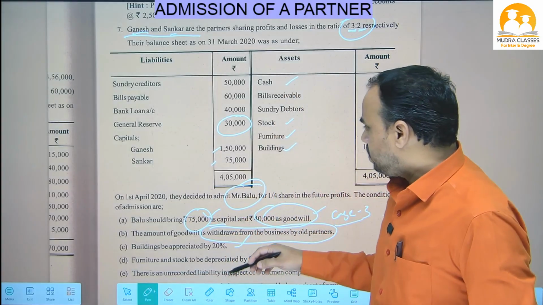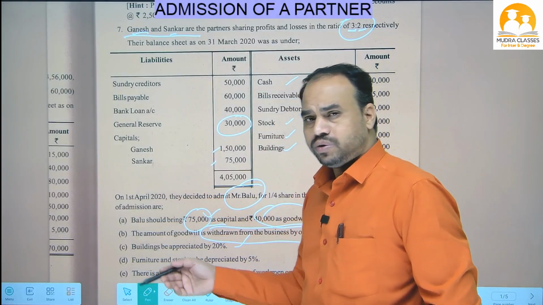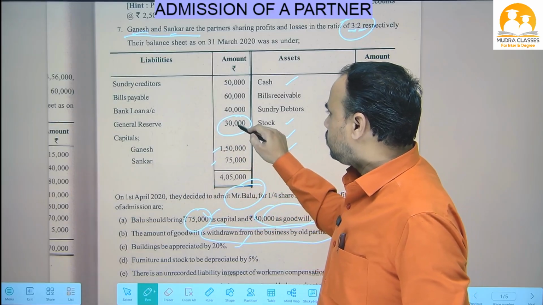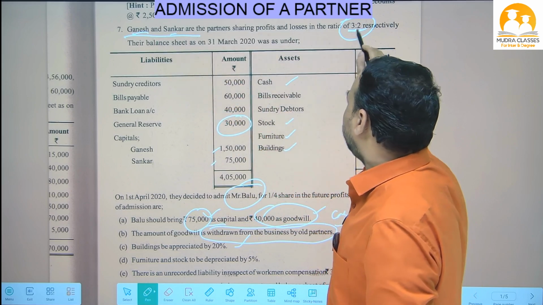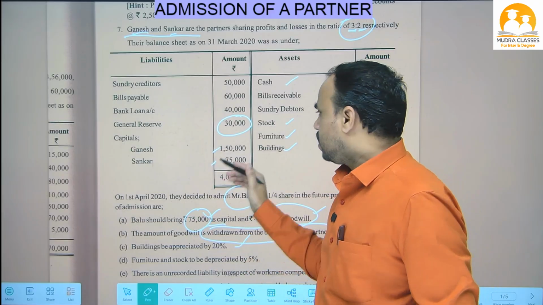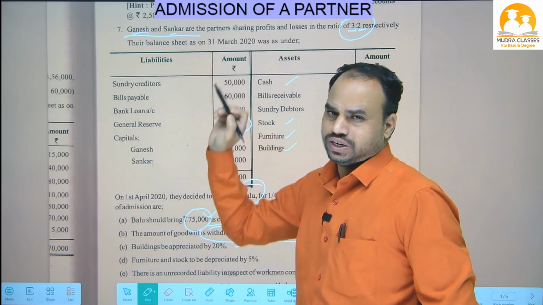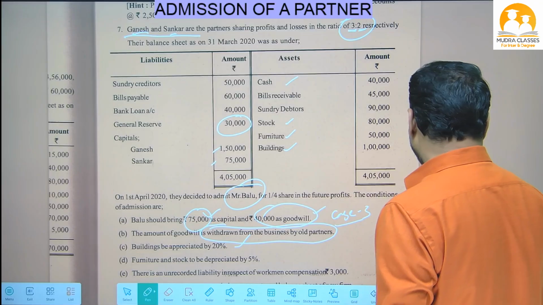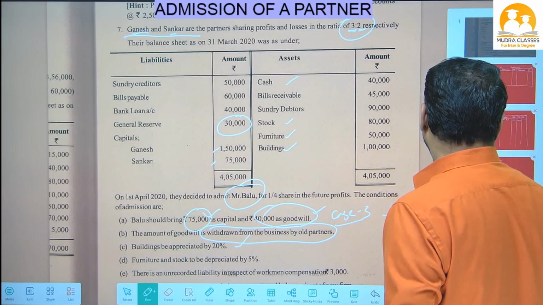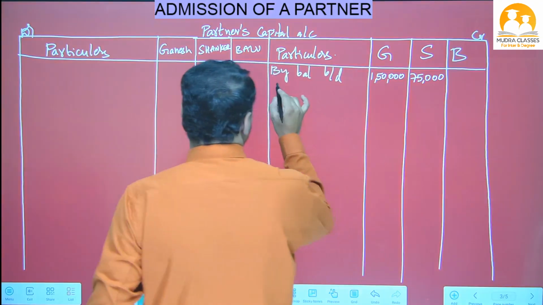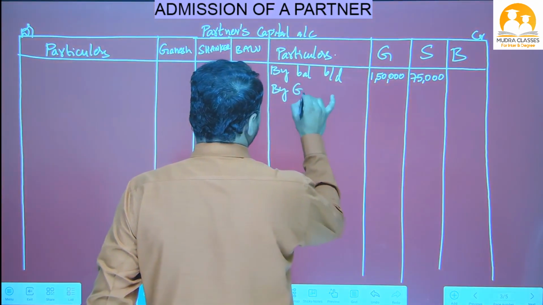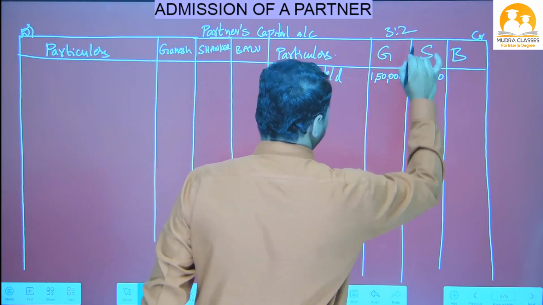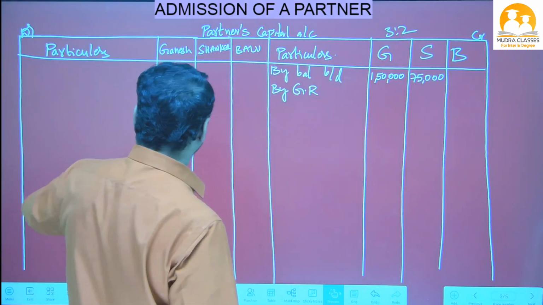Now today in the business Balu is admitting joining into the new business. So before coming Balu into the business, this general reserve is an undistributed profit. We have to distribute to Ganesh and Shankar in their old profit sharing ratio, because these general reserve is belonging to only Ganesh and Shankar. Okay, now these general reserve we have to distribute to old partners nana in partners capital account. In partners capital account, credit side we have to write by general reserve 30,000 rupees we have to distribute in the ratio of 3:2. 30,000 rupees we have to distribute in the ratio of 3:2.